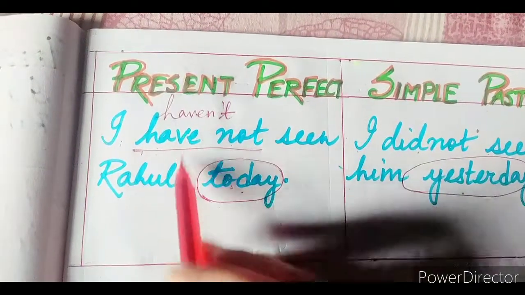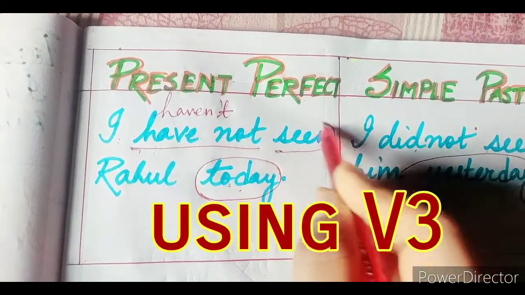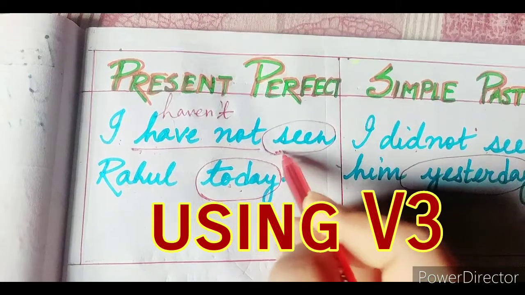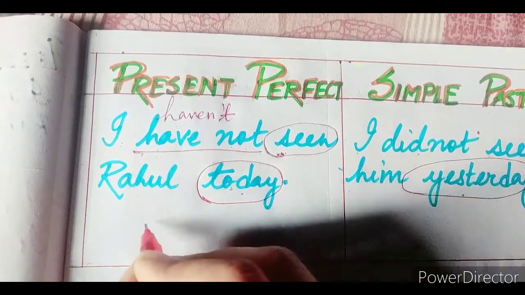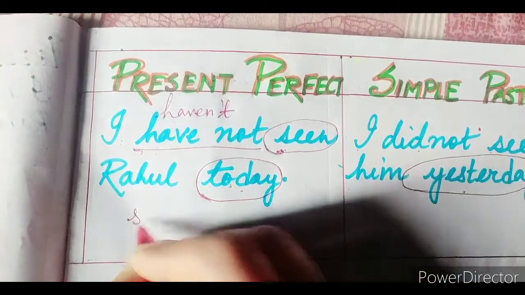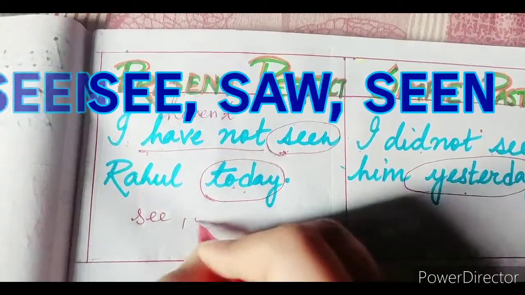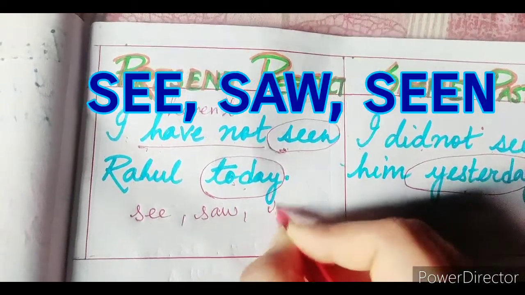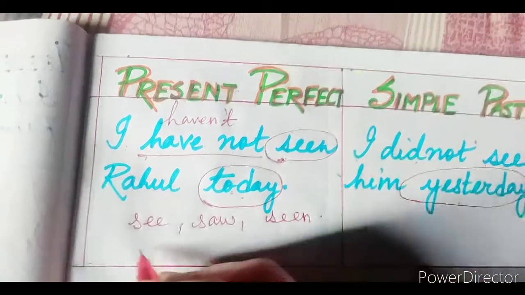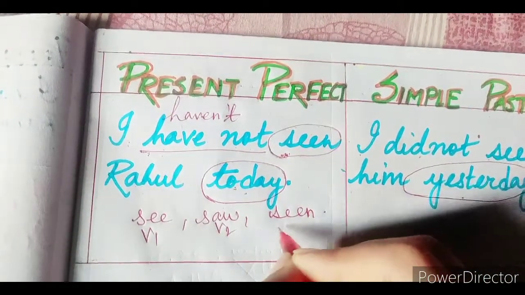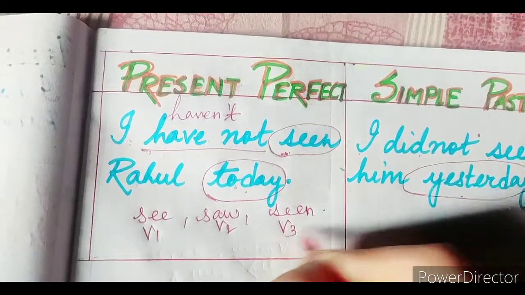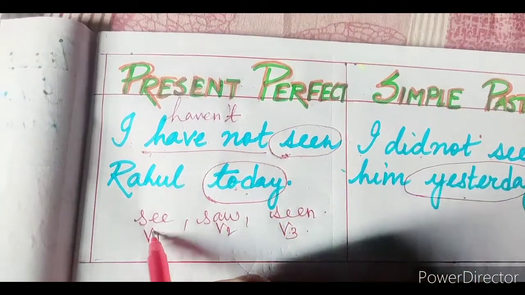So again, if you see, we are using the verb form 3 over here. Seen is the verb form 3 of the verb see. So in the verb form 1, we will write see, then see, saw, and seen. So this is V1, this saw is V2 or the past tense, and V3 is the past participle form of the verb see.